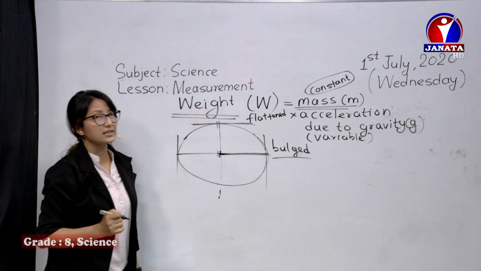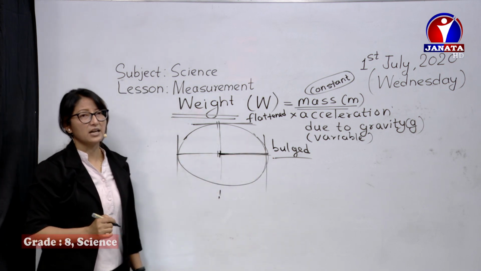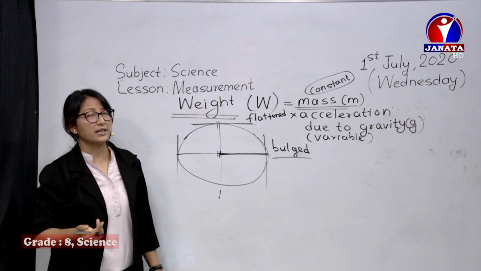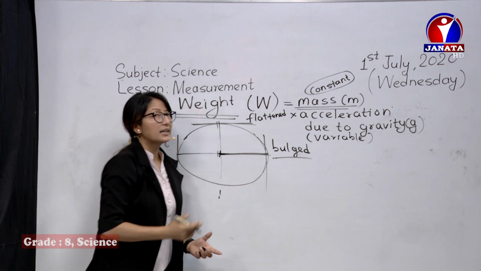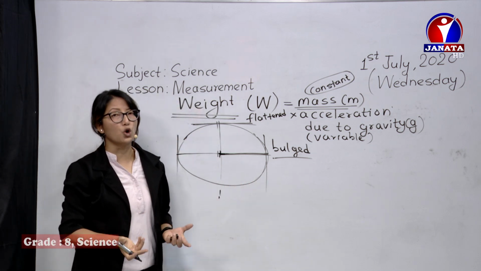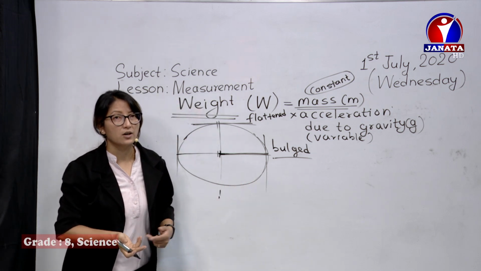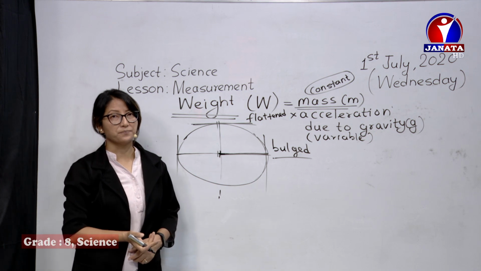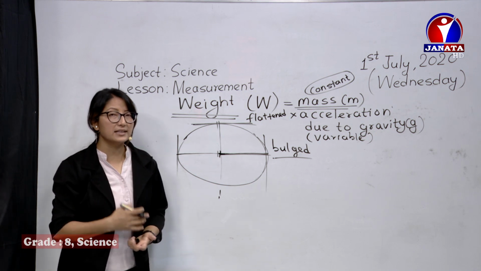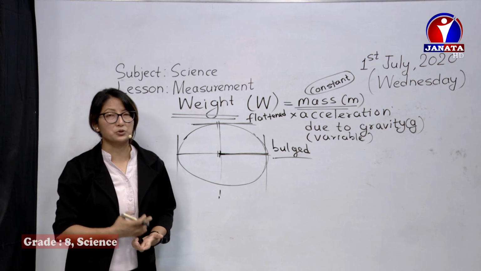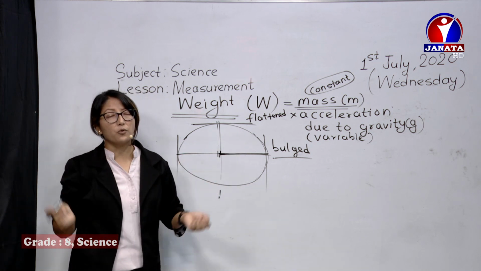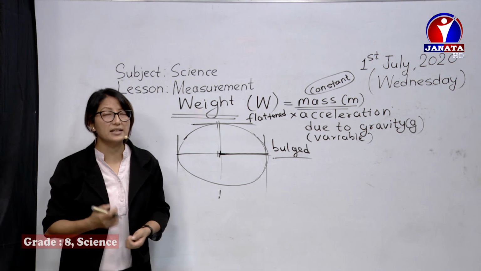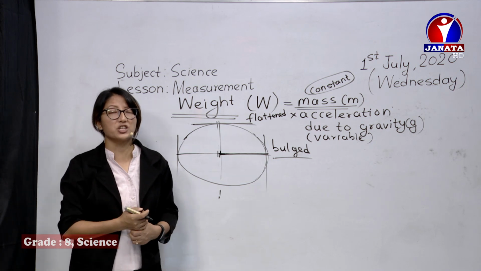Now why I'm saying this is, we're going to learn a little bit about the difference in acceleration due to gravity. Please keep in mind, the more the mass, the more the gravity, and the less the mass, the less the gravity being produced. With the radius, it has an inverse relation.